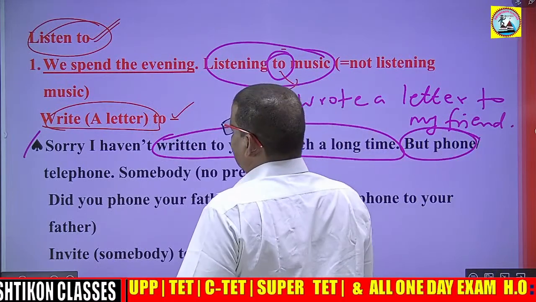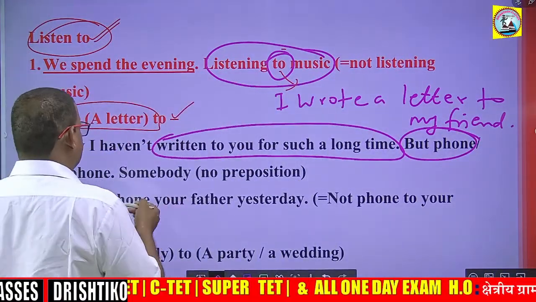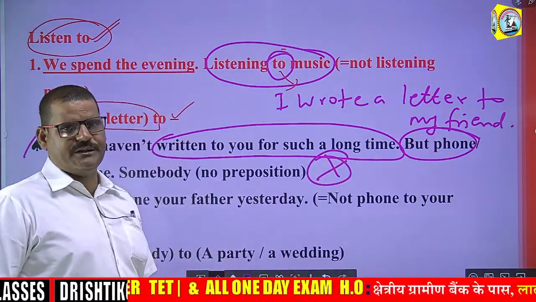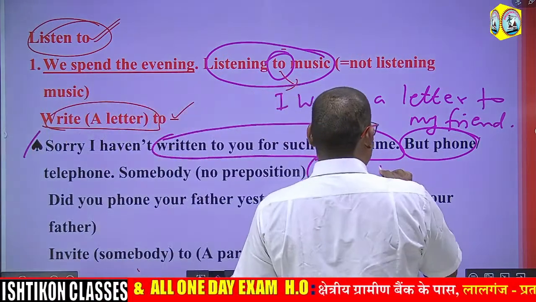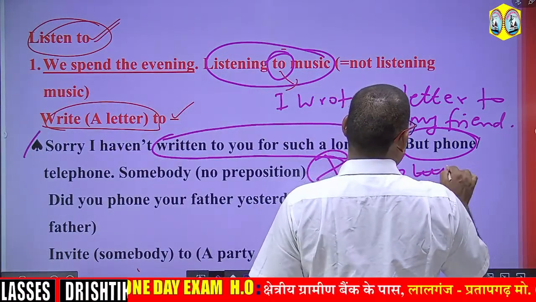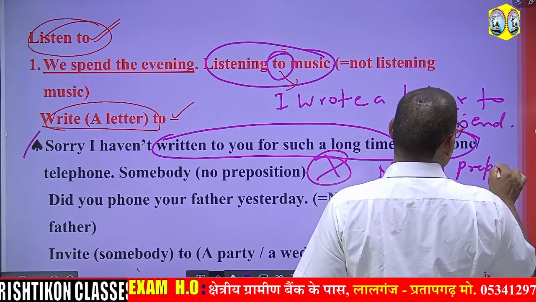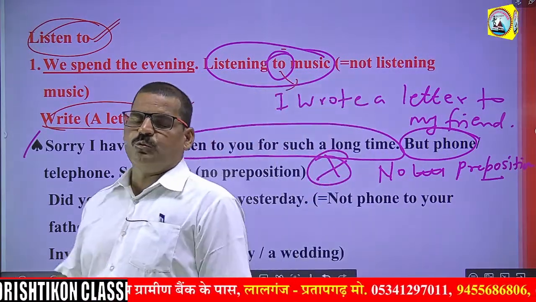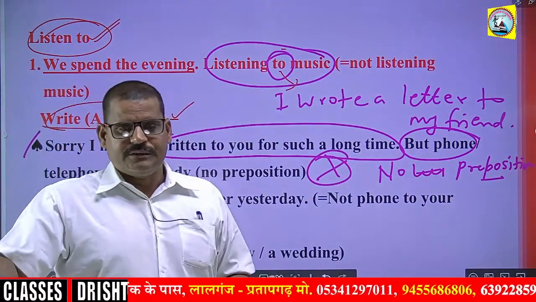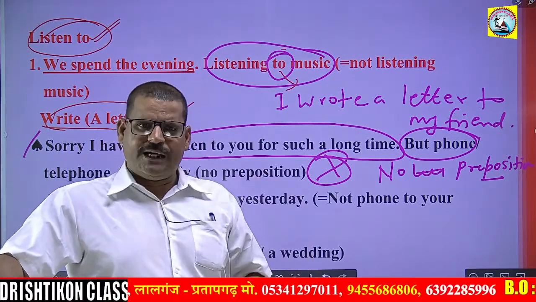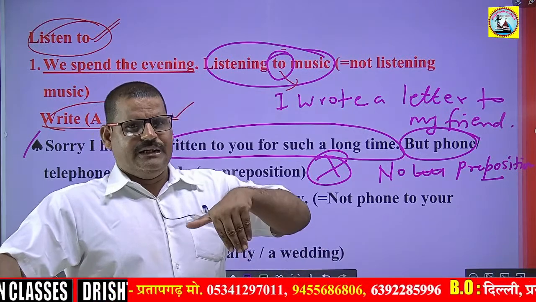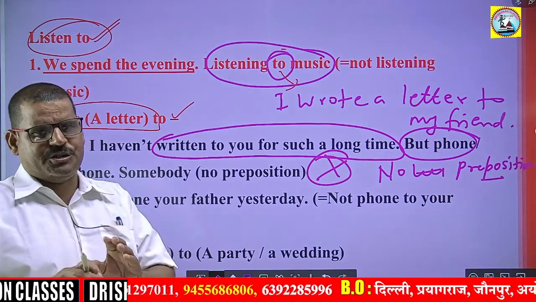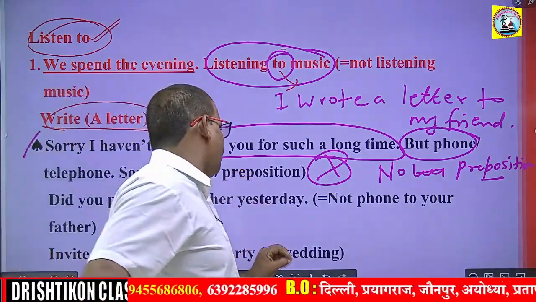But phone, if you phone or telephone somebody, there will be no preposition. No preposition will be required. When you write to someone, then you have to use the preposition to. But when you phone someone, when you telephone someone, there will be no preposition. No preposition will be required at all.